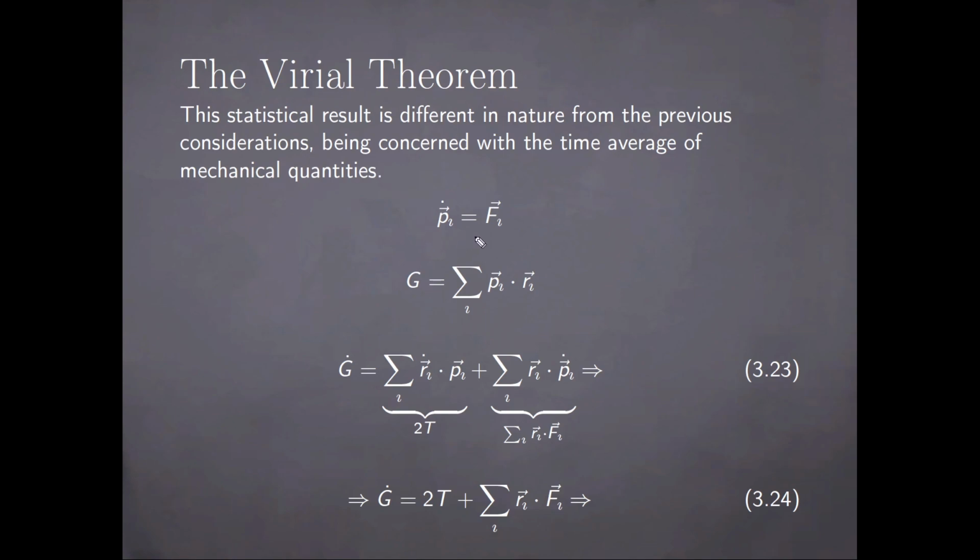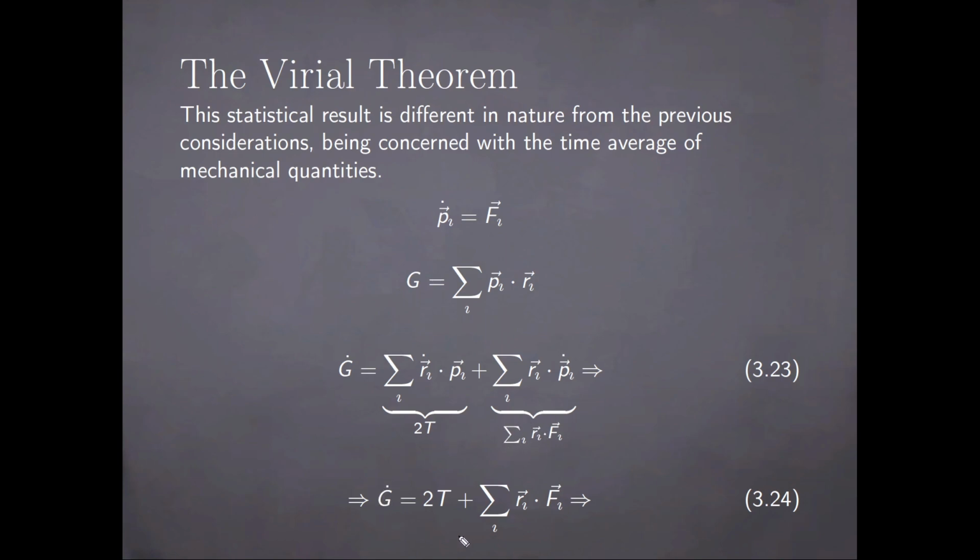We begin with the statement of Newton's second law for a given particle i, and then we define the scalar quantity g as a sum over all particles i of a given physical system of a dot product between their momenta and their position vectors. And then the time derivative of g will be a sum of two terms. The first one is simply twice the kinetic energy, while the second one, by virtue of Newton's second law, turns into a sum of the dot products written here.